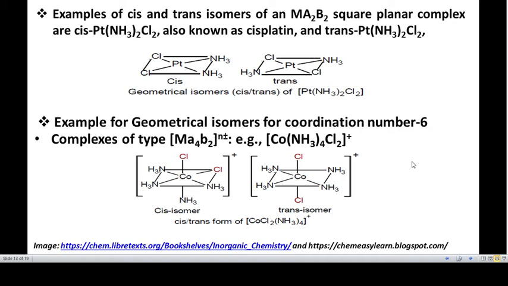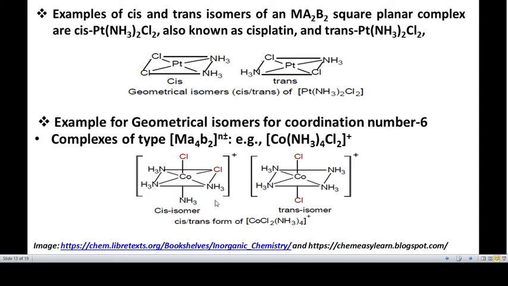Now let us take a few examples of geometrical isomers for coordination compounds. Complexes of type MA4B2, here the tetraamine dichloro cobalt complex ion. In the first case, it is MA4B2, that is M is Co, A4 means 4 ammonia, and B2 means there are 2 chloride.